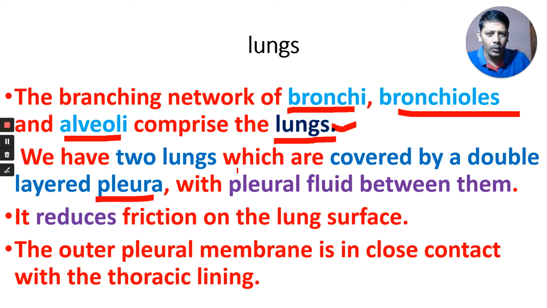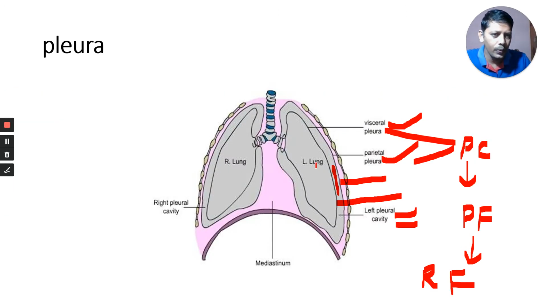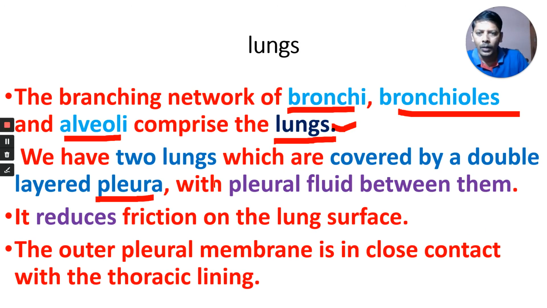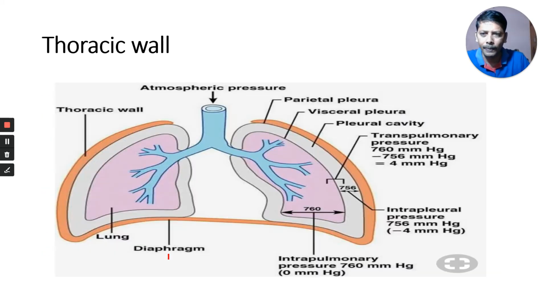We have two lungs covered by a double layered pleura. What do we call those two pleura? The visceral pleura, which is close to the lungs, and the parietal pleura, below the body wall, with pleural fluid between them, which reduces friction on the lung surface. The outer pleural membrane is in close contact with the thoracic wall.